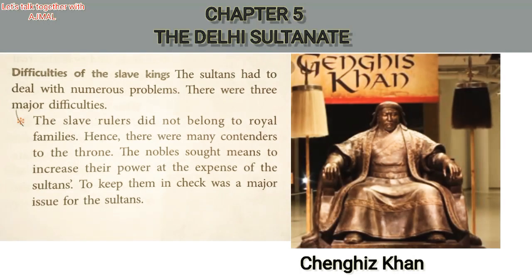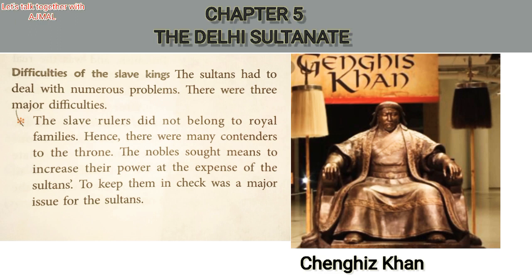We can check what the major difficulties of the slave kings were. Some of the difficulties were also faced by the slave kings. The sultans had to deal with numerous problems. So we know that a ruler has not only to rule over good events, but can also face many numerous problems. We can check what the first problem is.